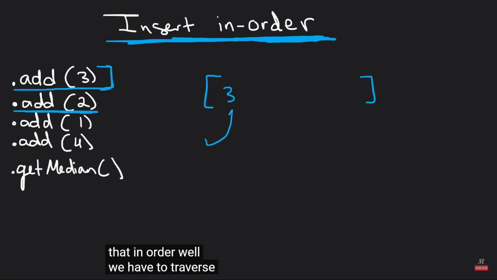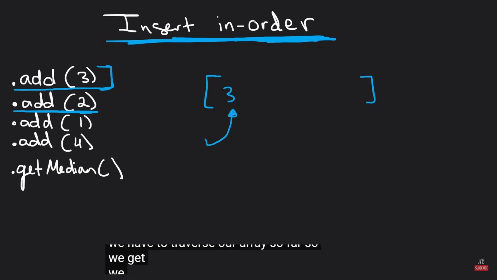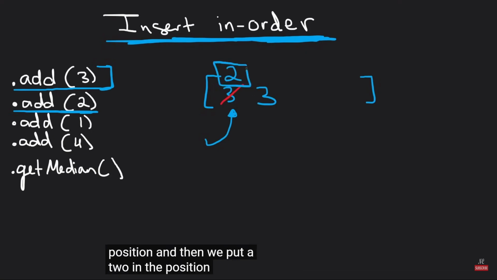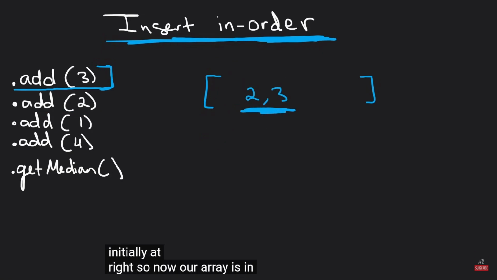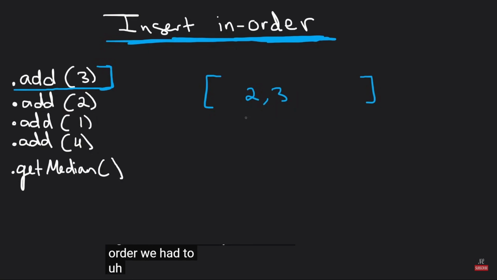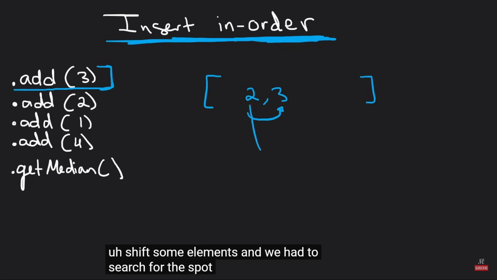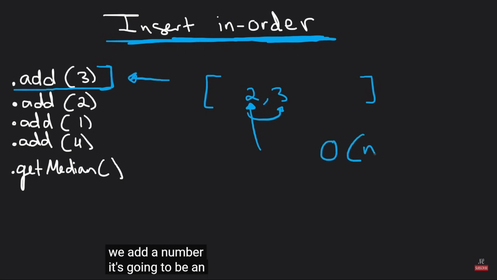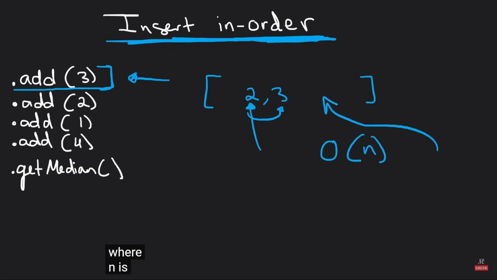Well, we have to traverse our array so far. So we see that there's a 3 over here, right? So then we got to replace that 3. We shift the 3 to the next position, and then we put a 2 in the position that the 3 was initially at, right? So now our array is in sorted order. We had to shift some elements, and we had to search for the spot that we put the 2 in, right? So you can tell that every time we add a number, it's going to be an O of n operation, where n is the number of elements we have added so far.